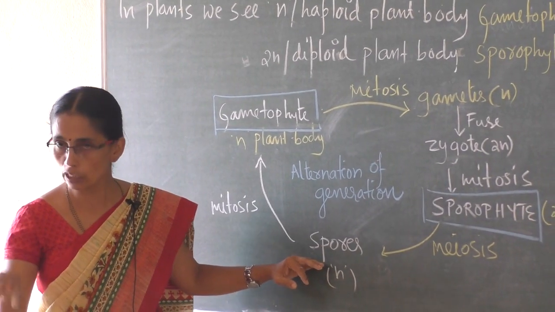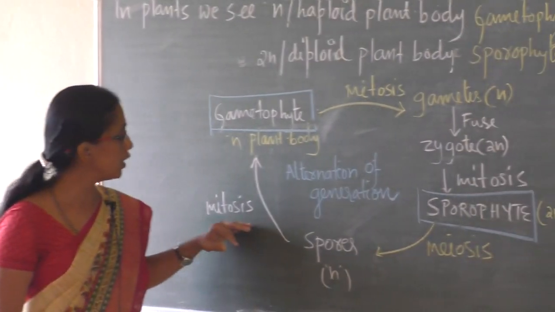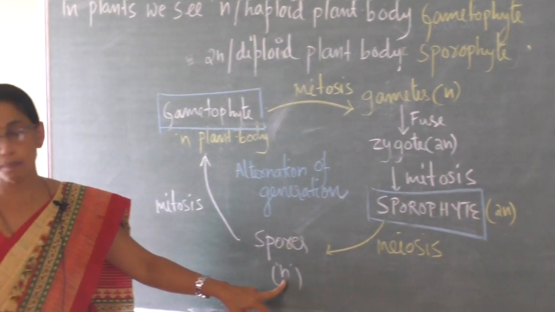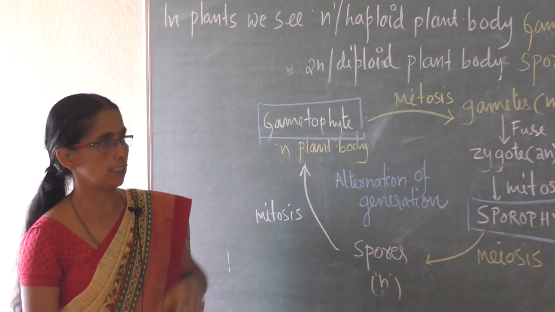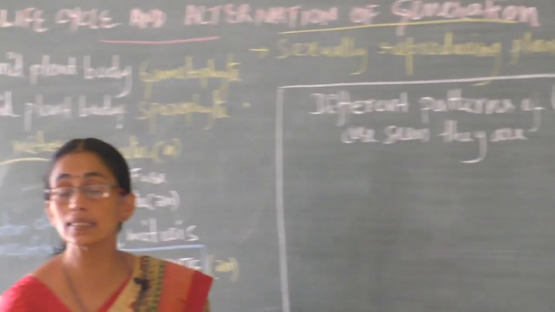These spores fall on a suitable substratum. By mitosis, they give haploid plants, the gametophytes. So different patterns of life cycle are seen in angiosperms.